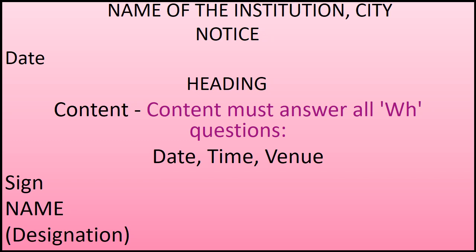Now students, this is the format of writing a notice. How do we write a notice? See students, the very first line here we have to write the name of the organization, the name of the institution, comma, the name of the city. So this first line is always in capital letters. In second line, in the center, you are going to write the word notice. This is also to be written in capital letters.